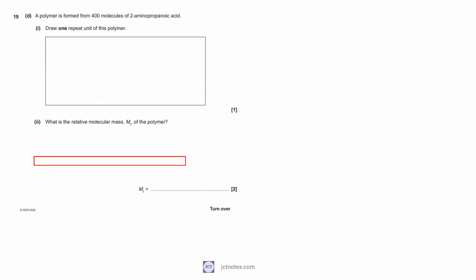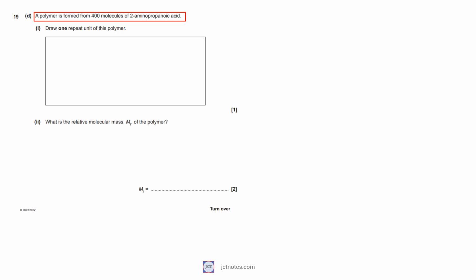Part D of question 19 is about a polymer formed from 400 molecules of 2-aminopropanoic acid. In the first question, we are asked to draw one repeat unit of this polymer. The structure of the 2-aminopropanoic acid is.